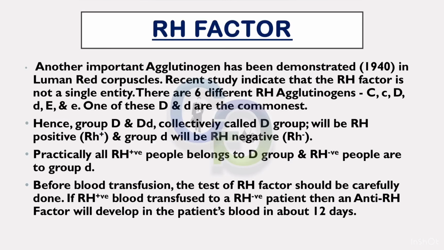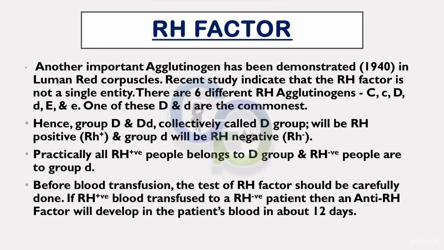Rh factor. Another important agglutinogen has been demonstrated in human red corpuscles. Recent study indicates that the Rh factor is not a single entity. There are 6 different Rh agglutinogens: capital C, small c, capital D, small d, capital E and small e. Of these, capital D and small d are the commonest.